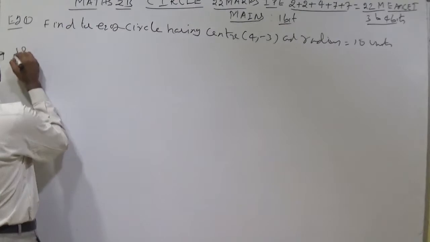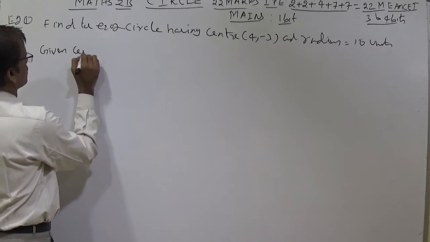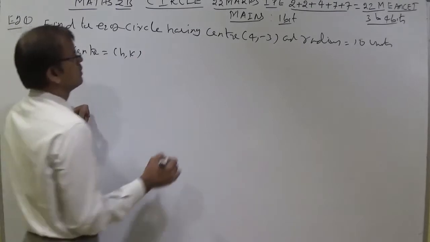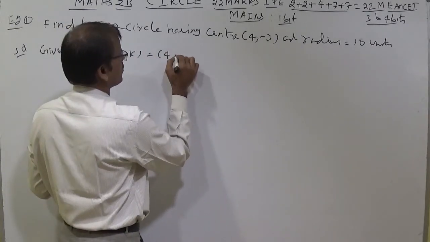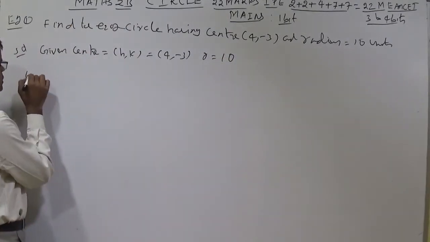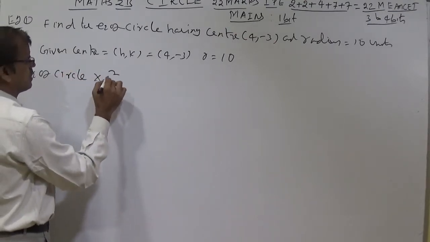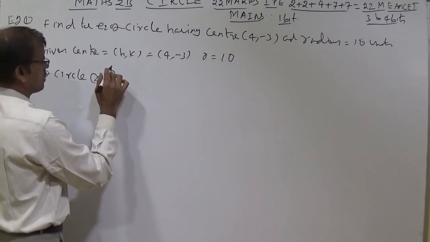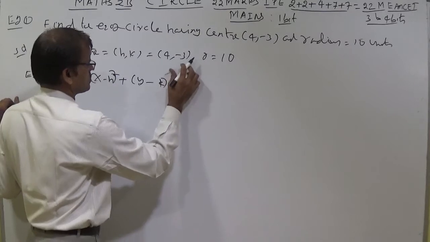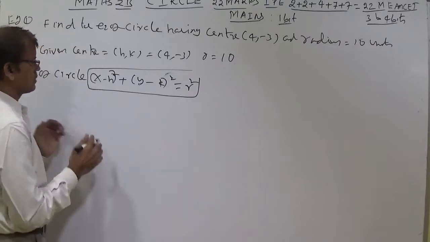Equation of circle. Given center, indicated with the letter (h, k): given center (4, minus 3) and radius r is equal to 10. Equation of circle in the general formula, which we just learnt: (x minus h) whole square plus (y minus k) whole square is equal to r square.